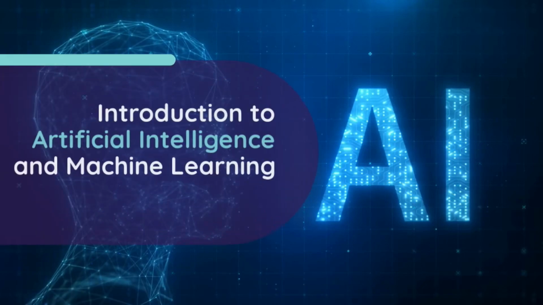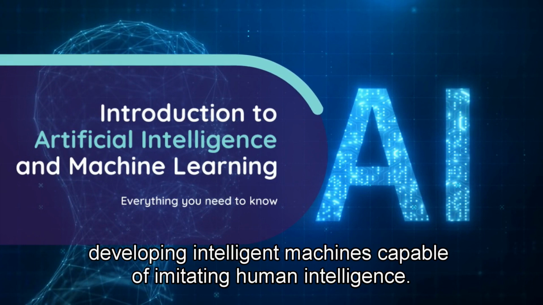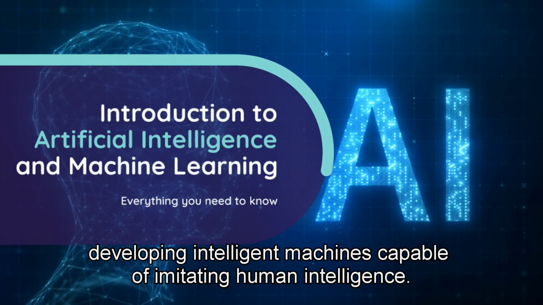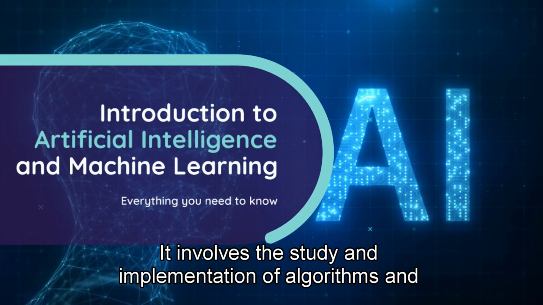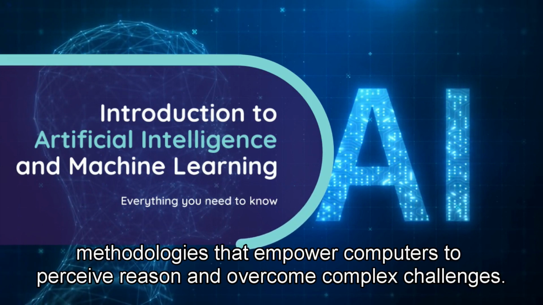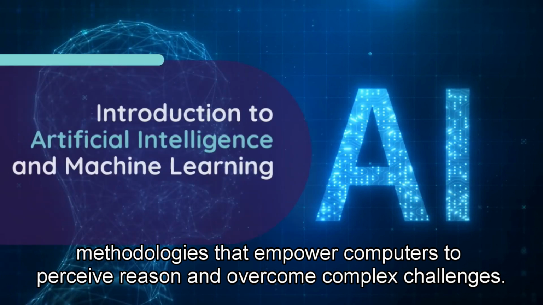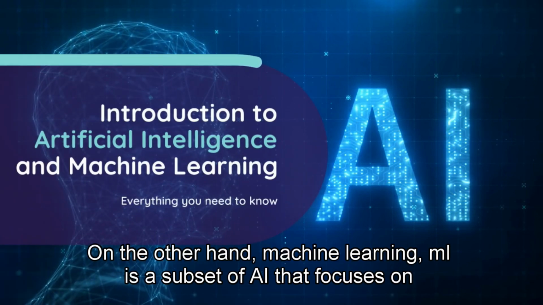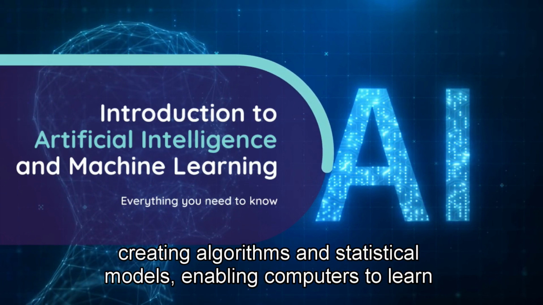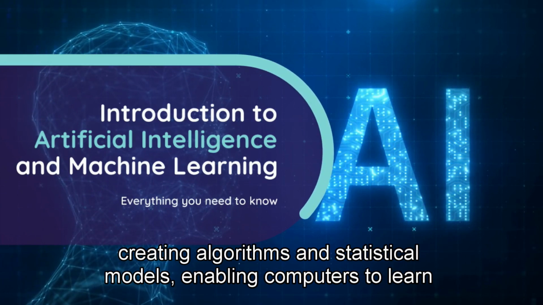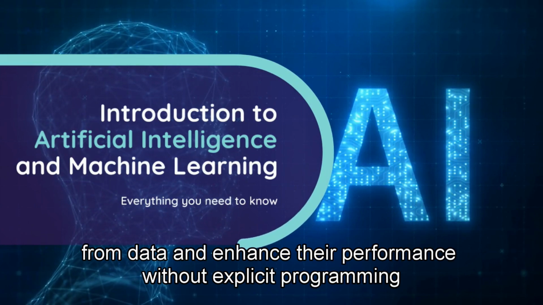Artificial intelligence, AI, encompasses the dynamic field of computer science dedicated to developing intelligent machines capable of imitating human intelligence. It involves the study and implementation of algorithms and methodologies that empower computers to perceive, reason, and overcome complex challenges. On the other hand, machine learning, ML, is a subset of AI that focuses on creating algorithms and statistical models, enabling computers to learn from data and enhance their performance without explicit programming.